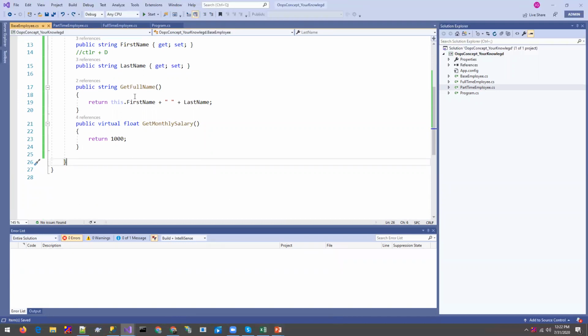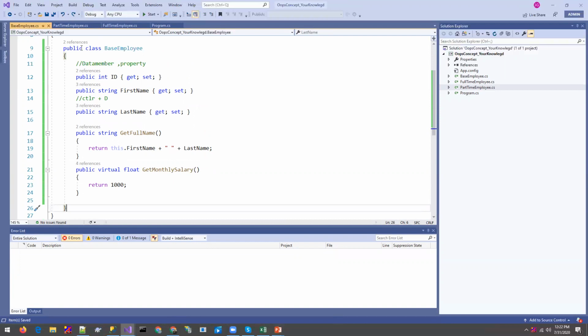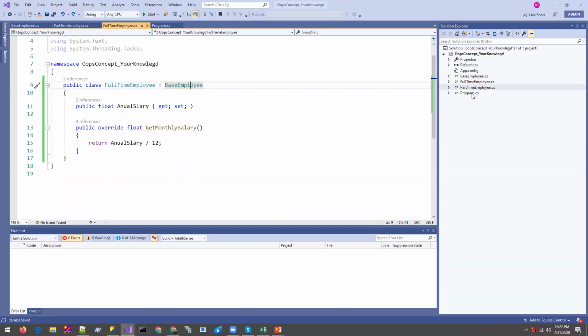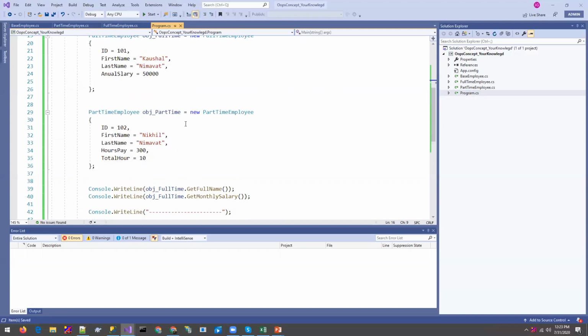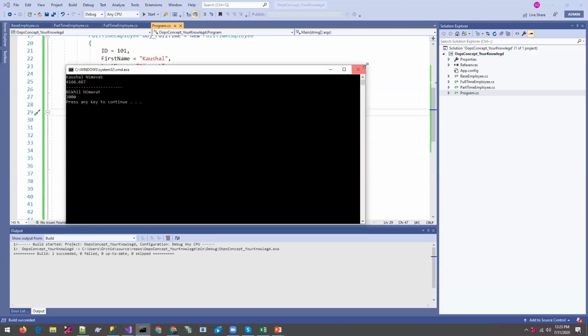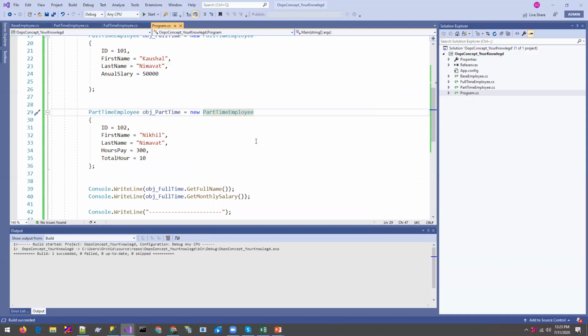We already discussed the abstract keyword, and there is one more keyword, the new keyword. What its use is, we will check out in the next video, I guess, or in this video also. Okay, so this is all about class, object, and abstraction.